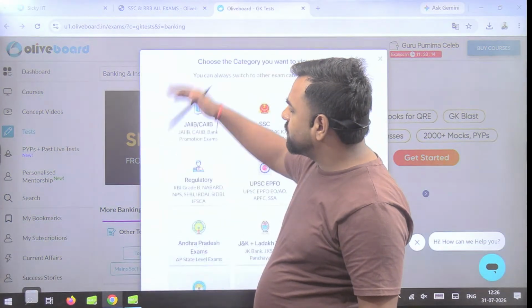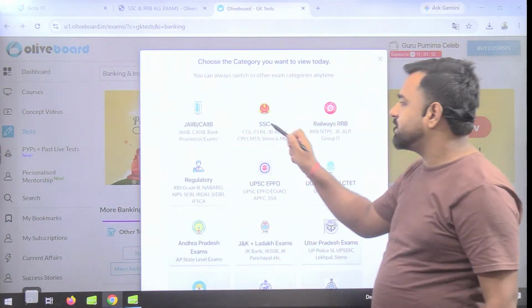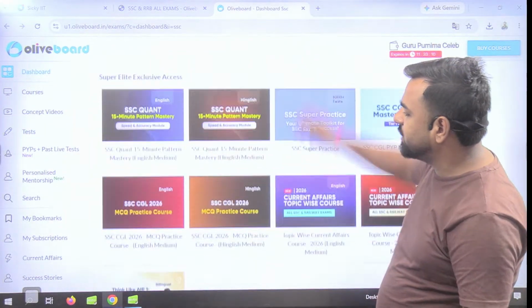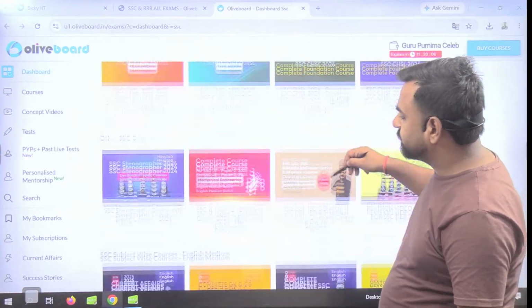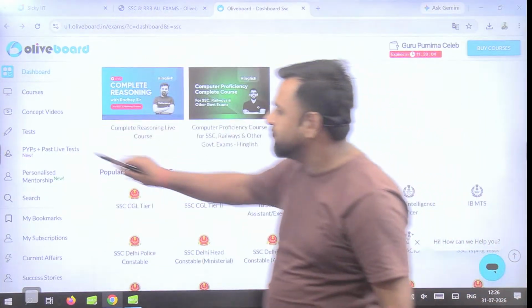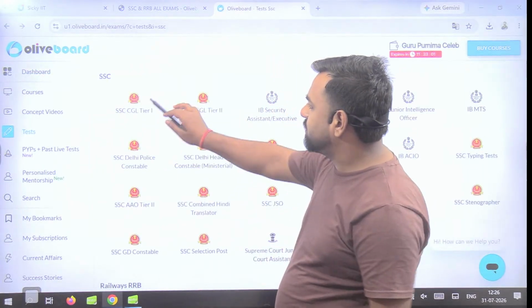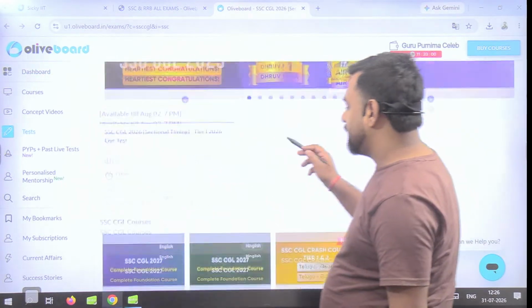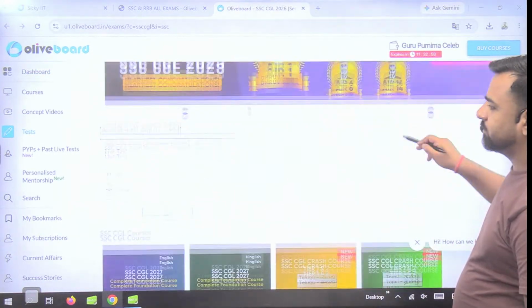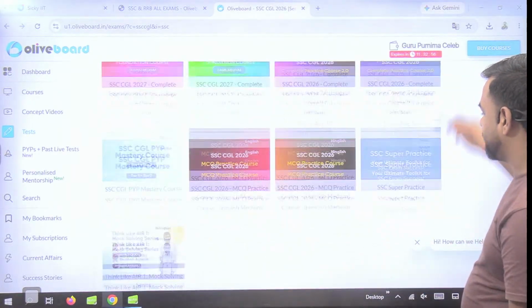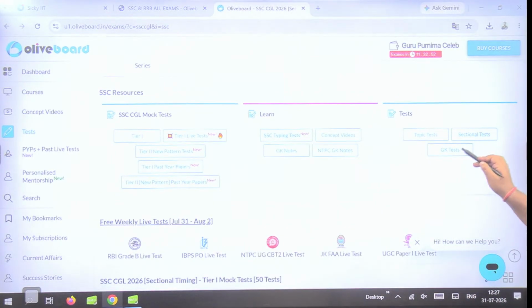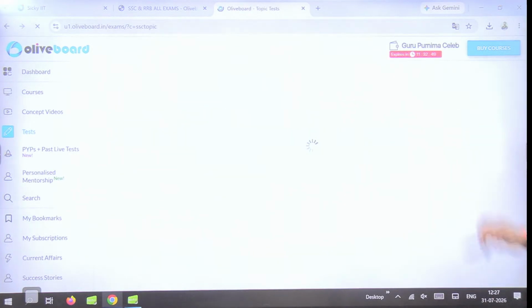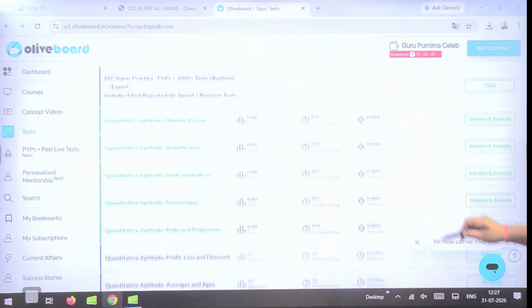For whatsoever examination you're preparing, let's say you're preparing for SSC, and in the SSC also, let's say you're preparing for SSC CGL. So guys, here you'll find all those courses, but here in the test section, you'll click on SSC CGL tier 1. These are the tests which are present. You can actually give any of the tests. Topic wise test and sectional test, GK test, all those tests are there. So if you want to go with the topic test, you can also go with the topic test.